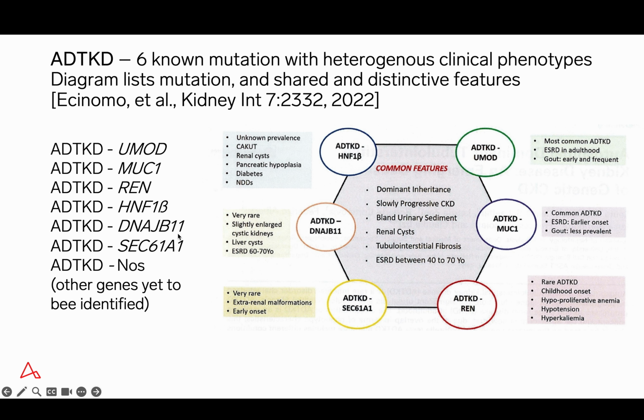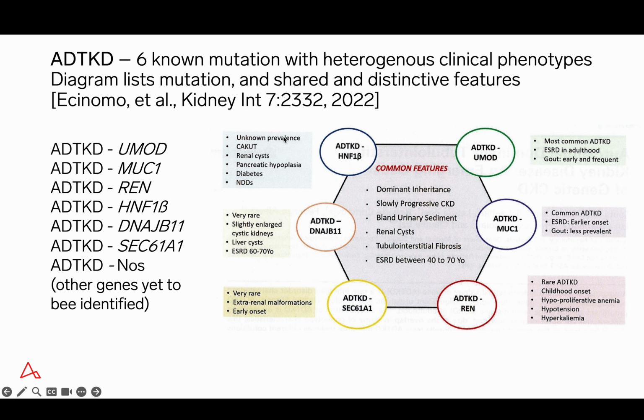Here on the left, we can see the 6 known mutations identified with the recommended terminology for identifying these individual mutations in autosomal dominant tubulointerstitial kidney disease. Notice there is an NOS category as well, because these 6 mutations do not account for all cases encountered, so other genes are likely to be identified moving forward.